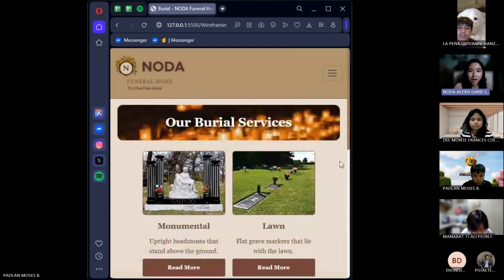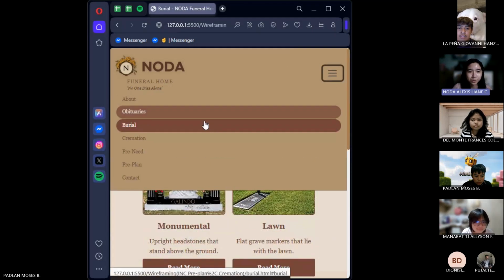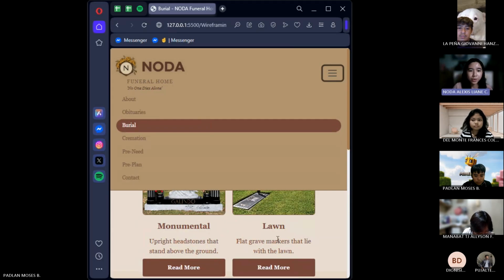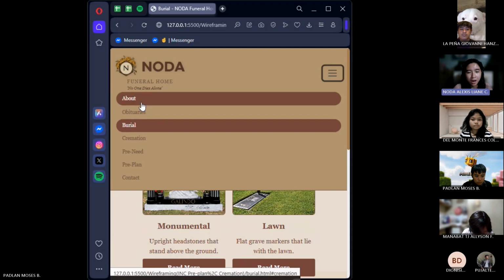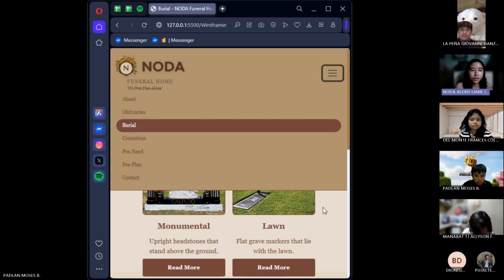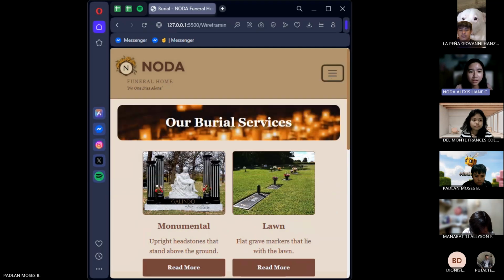Another thing is that we added a hamburger menu to the navigation bar for smaller screens. This prevents the navigation buttons from being crowded and keeps the layout user-friendly on different screen sizes. Overall, we focus on making the design simple, organized, and easy to use, which is important in a website dealing with sensitive services like funerals. Thank you. Let's now move on to the next part.